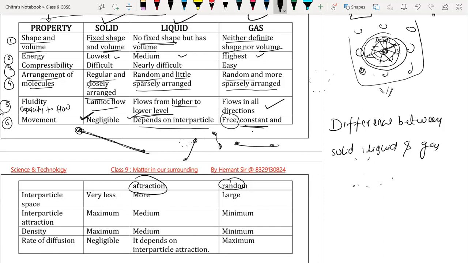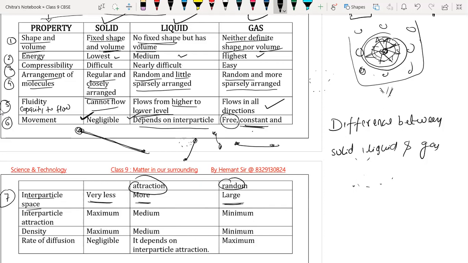Now the next property, the seventh property, is interparticle space. The interparticle space in solid is very less. In the case of liquid, it is more than solid. And in gases, the particles are very far apart from each other. That means in the gaseous state, matter has a very high intermolecular space between particles.